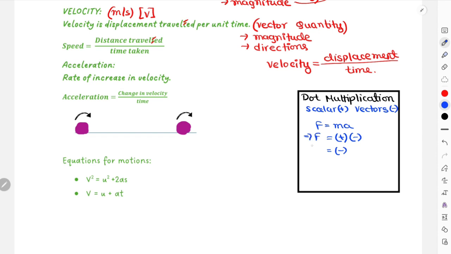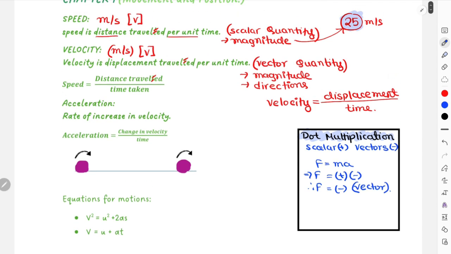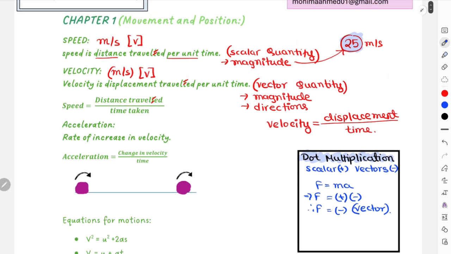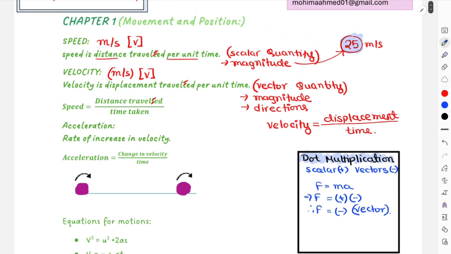So the final sign for force from its equation turns out to be negative, which means that this is certainly a vector quantity. This is how you do dot multiplication to identify if a certain quantity is either scalar or vector. I would suggest doing this on your exams also if you are not aware whether a certain quantity is scalar or vector.